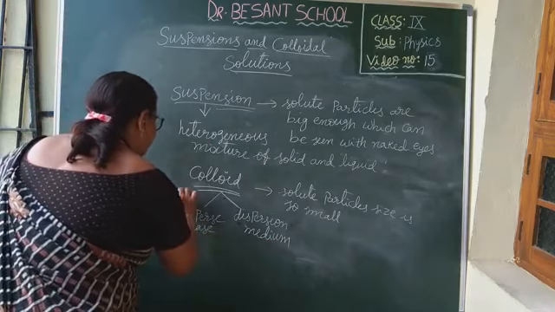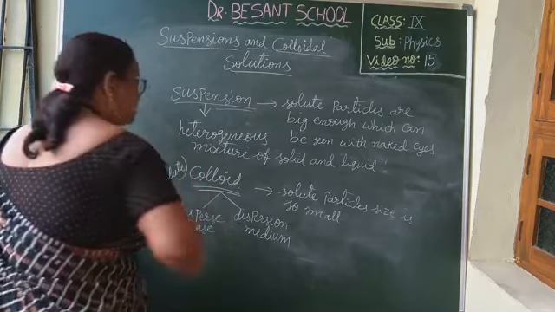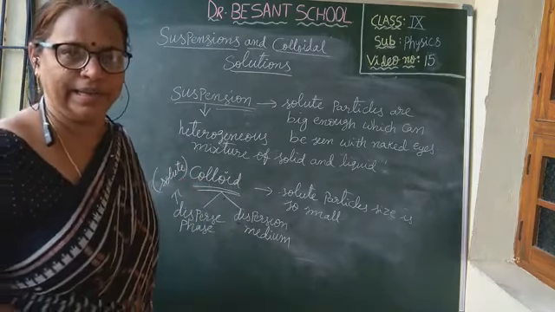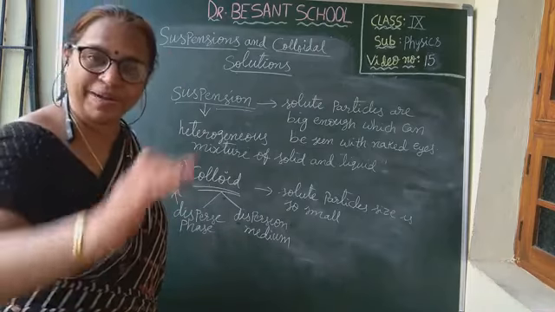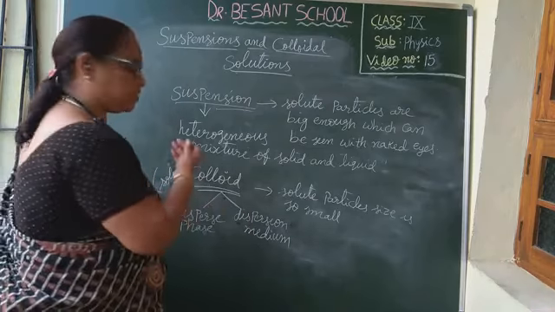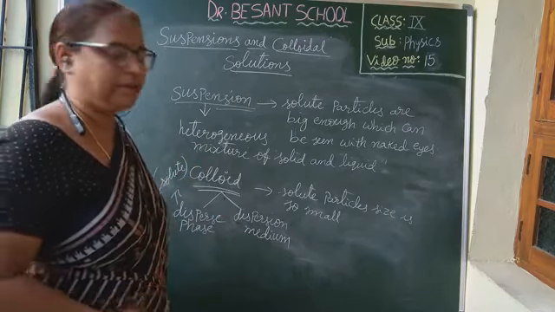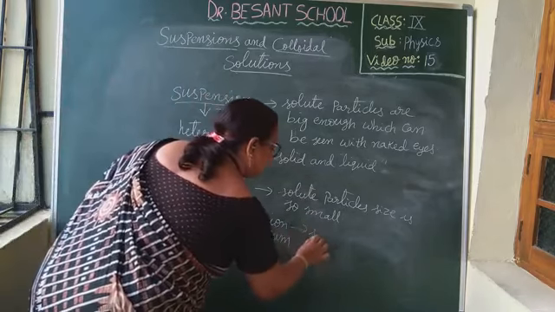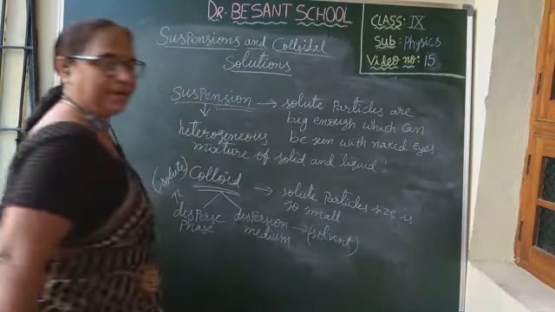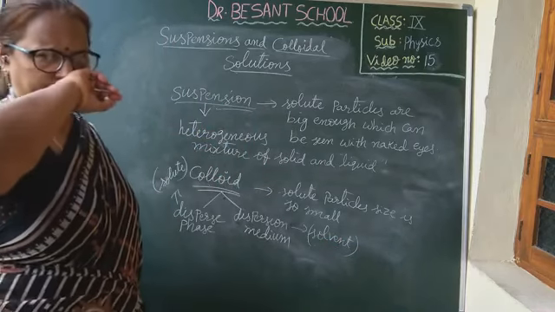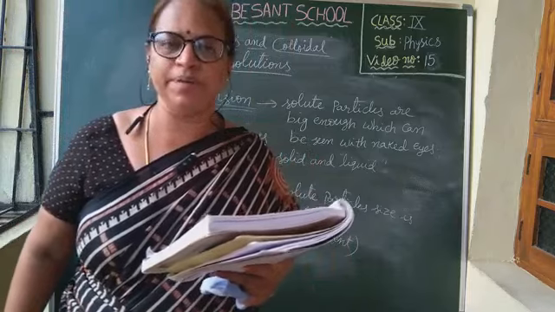The disperse phase is like the solute in the solution, which is taken in smaller quantity and which will get dispersed, spread in the solution. And that in which it disperses is the dispersion medium. Same like solvent. Dispersion medium is nothing but like solvent. Understood, children?